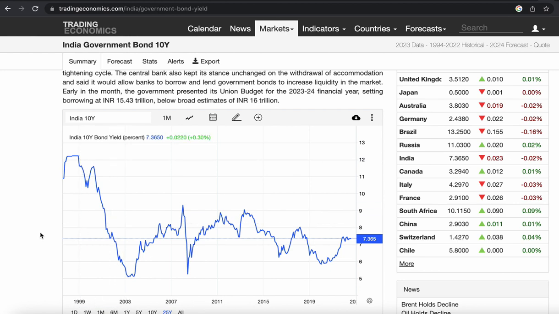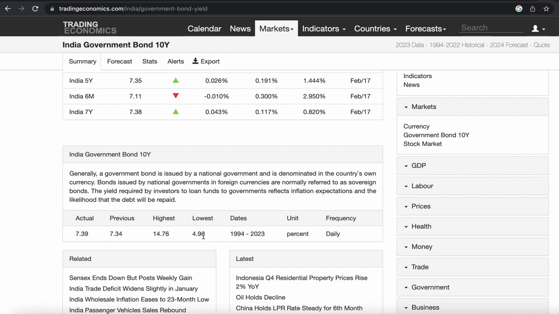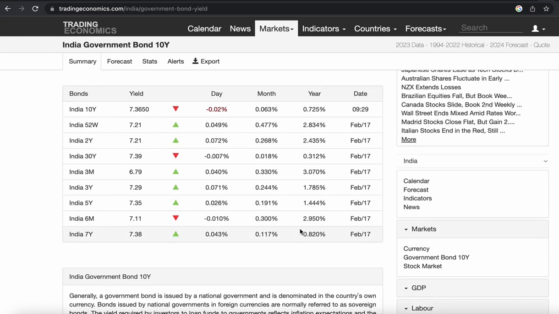The lowest it went to was 4.96 in the 1992 to 2023 period. Frequency is daily.